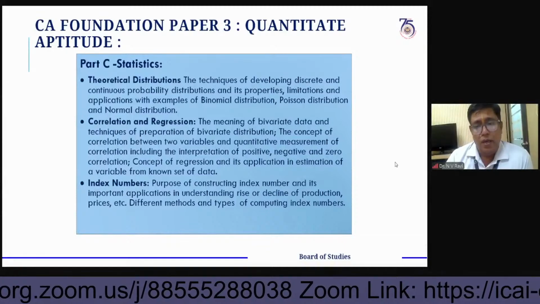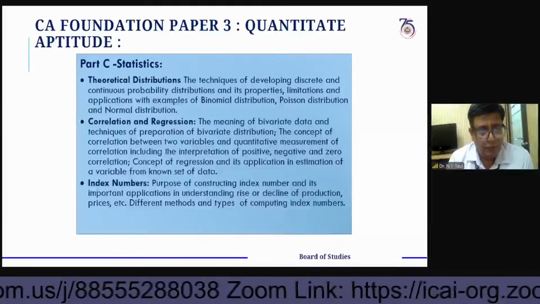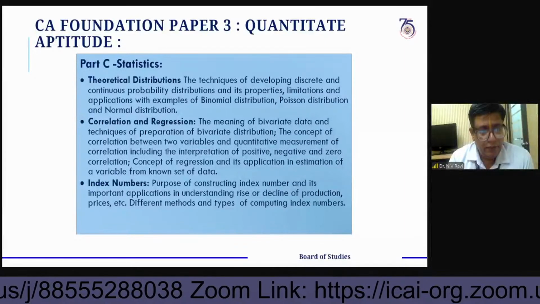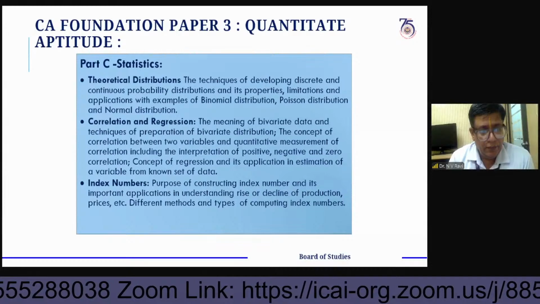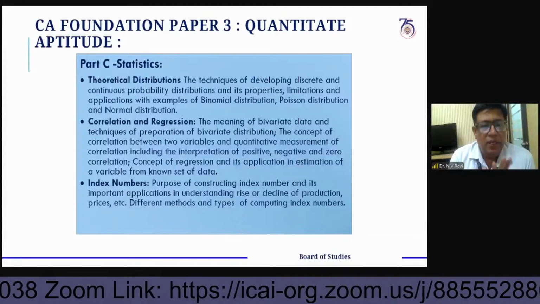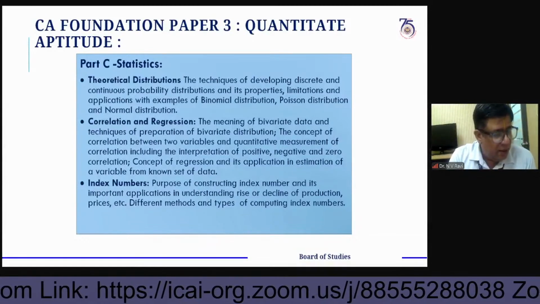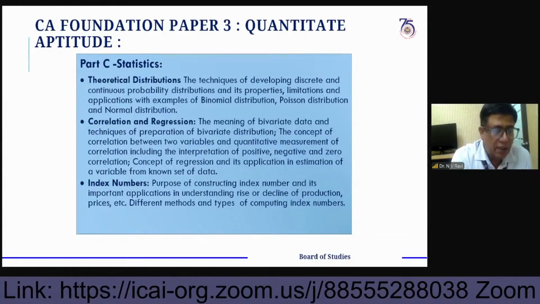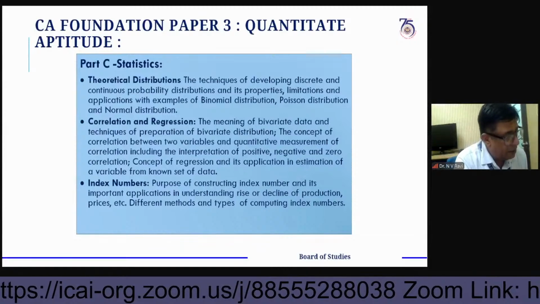Okay, 5 questions are there, 5 to 6 maximum from correlation and regression. I already covered what kind of questions, theoretical questions as well as questions that are very important for the examination.